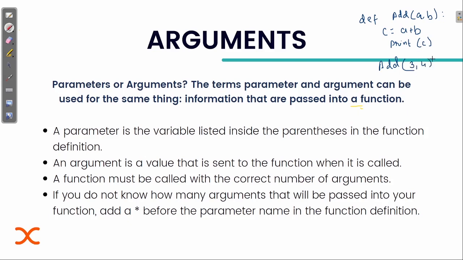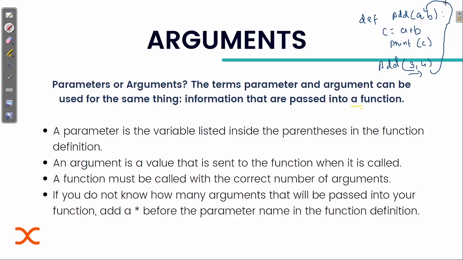So whenever this add function is called, these two values will go here. This 3 will be assigned to a, and this 4 will be assigned to b. Okay, in the same order as it is written, the same order will be followed for assigning. So a will have the value of 3 and b will have the value of 4.